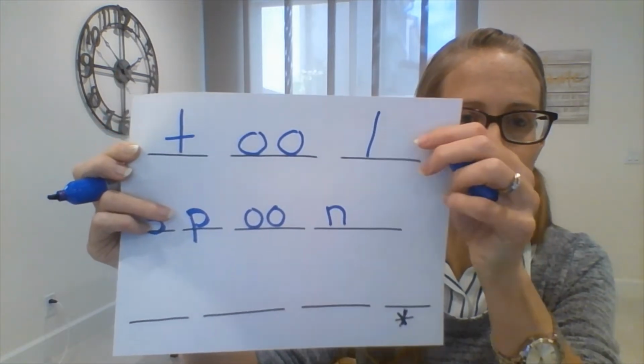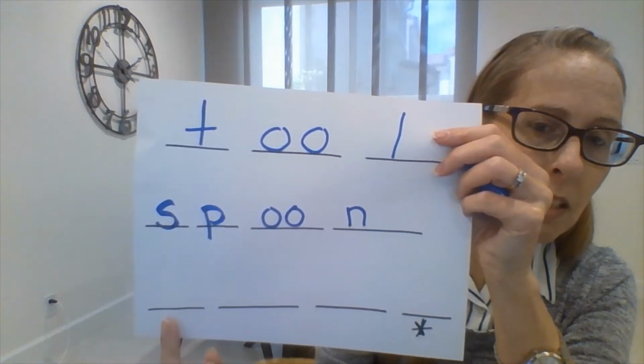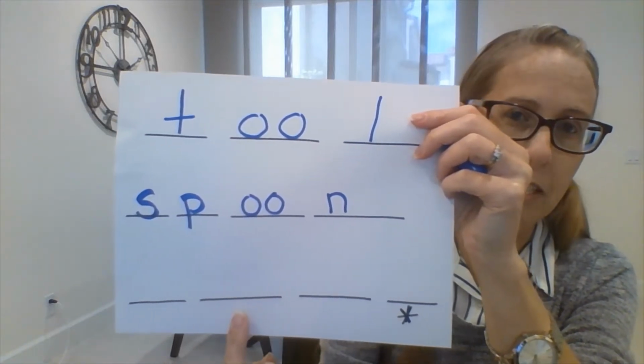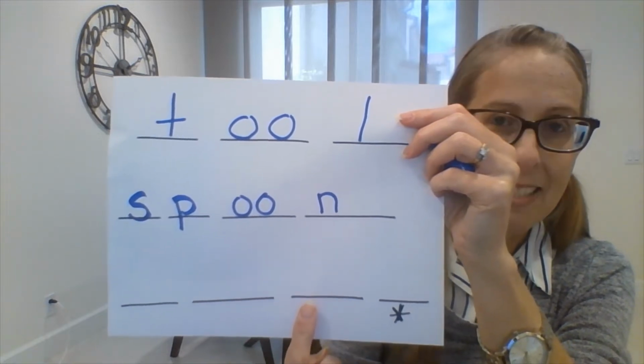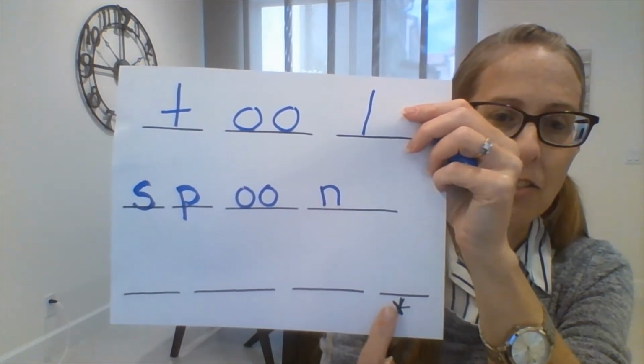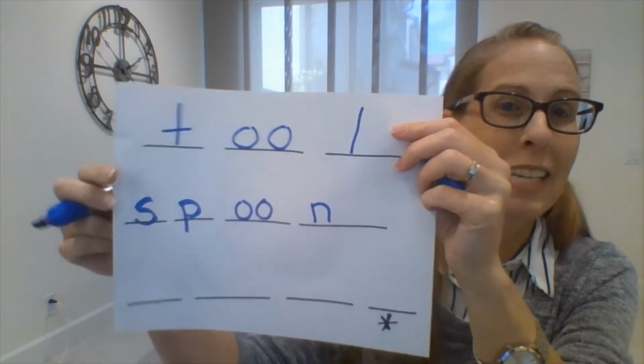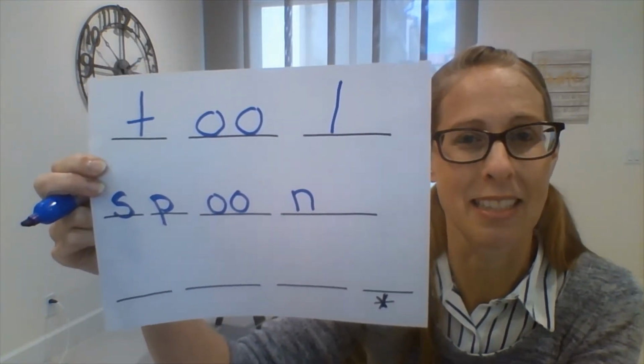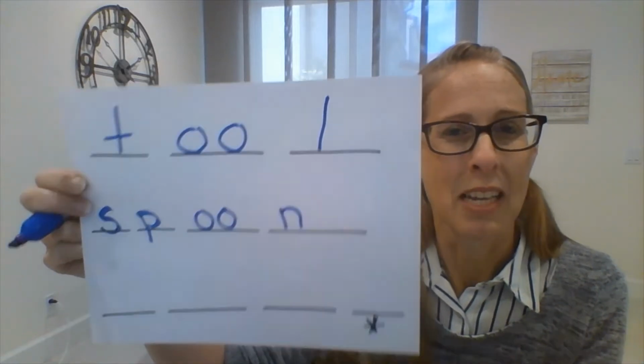Loose. Okay, so we hear the sounds l, oo, which you know are double letters. S. And then here, the asterisk, remember it's a silent letter that goes at the end of some words. I know we've used the silent letter before, so see if we can get it. This is your bonus challenge one, okay? All right, I'm going to write mine down. You write yours down. L, oo, s.